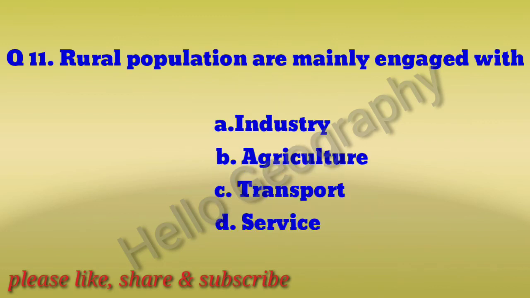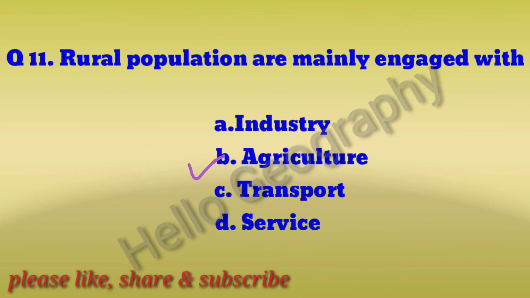Today we come to the last part of our question answer session. So see question number 11. Rural population are mainly engaged with. Options: industry, agriculture, transport, service. Say the answer. I just give you one clue: rural people are always engaged with primary activity. So which one is the primary activity from the given options? Think. The answer is agriculture.